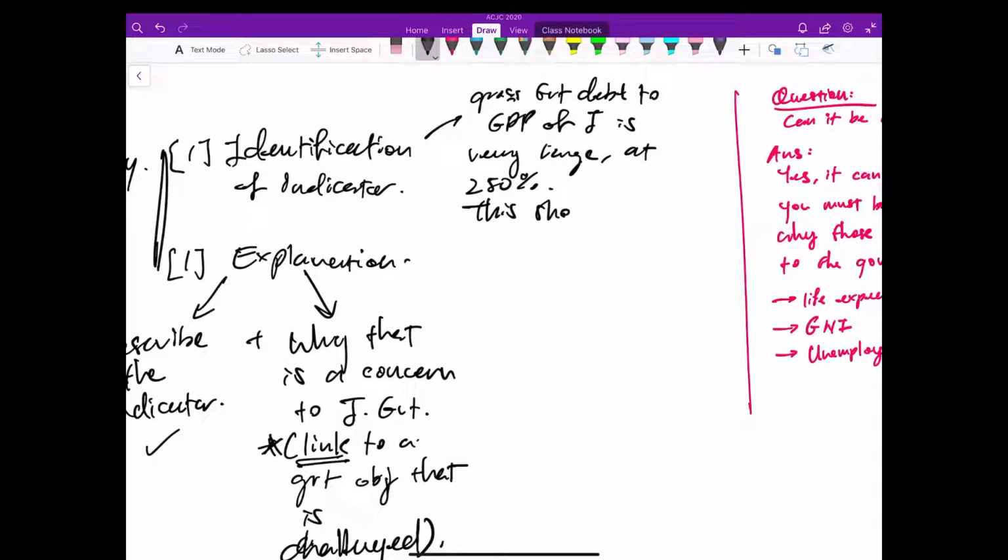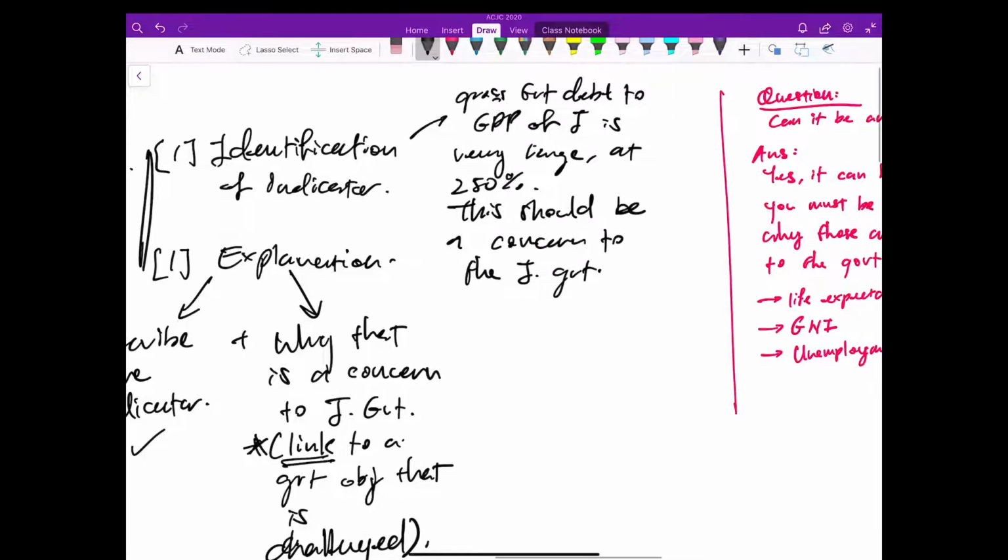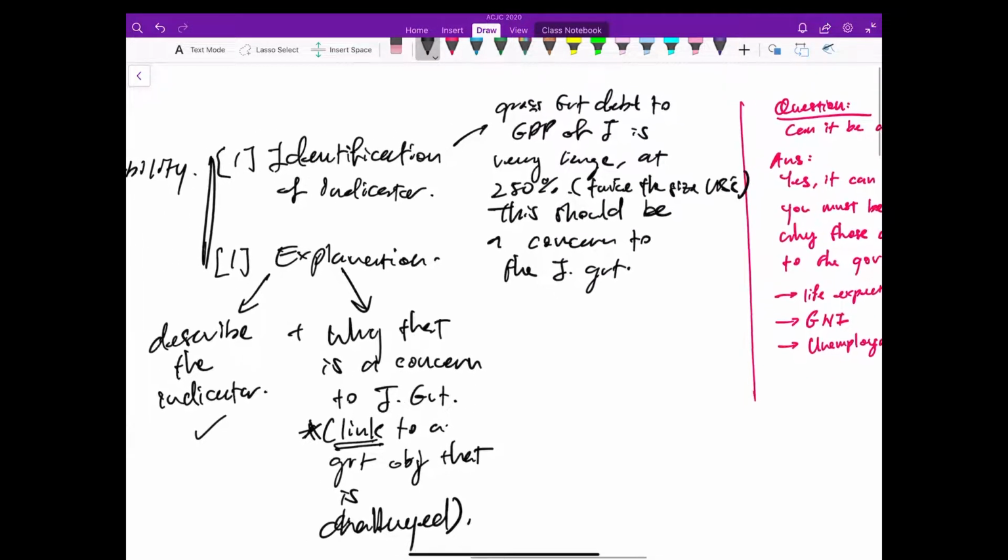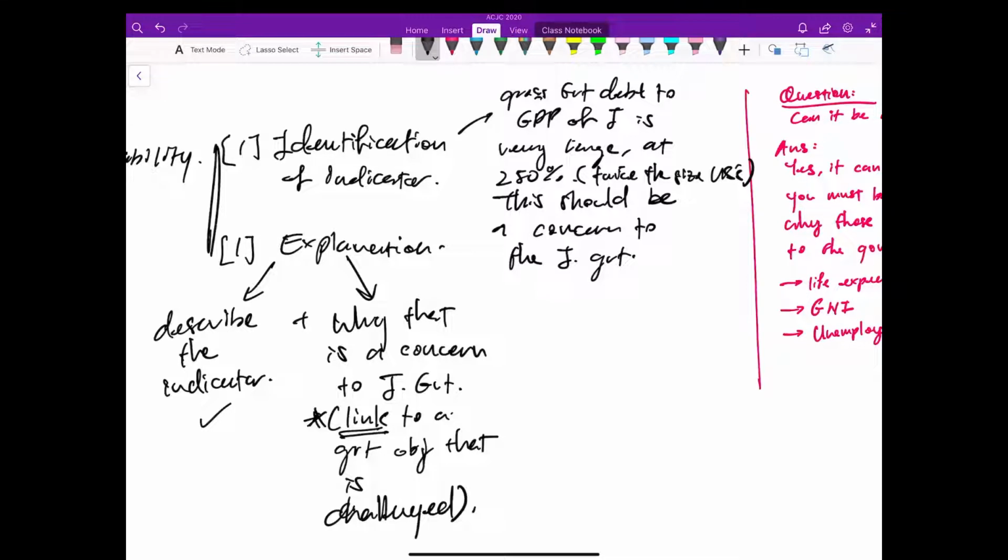This should be a concern to the Japanese government. If you want to, you can also cite that this is about twice the size of the US debt to GDP ratio. Okay, so you identify the indicator and be very explicit when you identify.